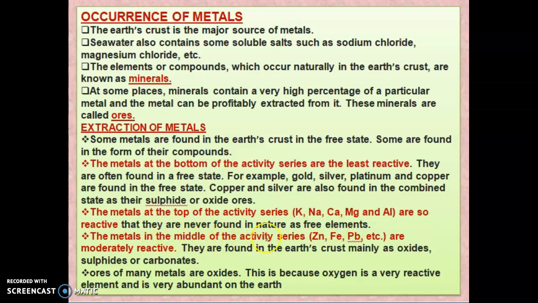Next, the metals in the middle of the activity series, that is zinc, iron, lead, etc., are moderately reactive. They are found in the earth's crust mainly as oxide, sulfide, or carbonate ores. The ores of many metals are oxides. This is because oxygen is a very reactive element and is present in a large amount on the earth, so most ores are in oxide form.